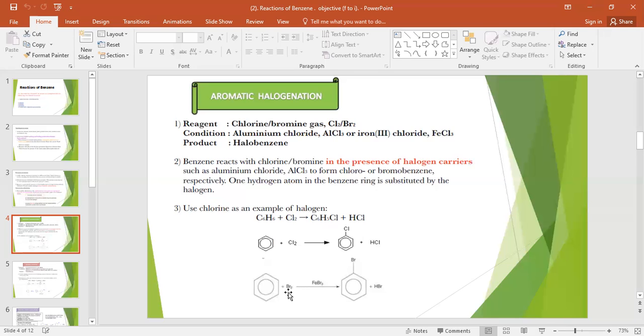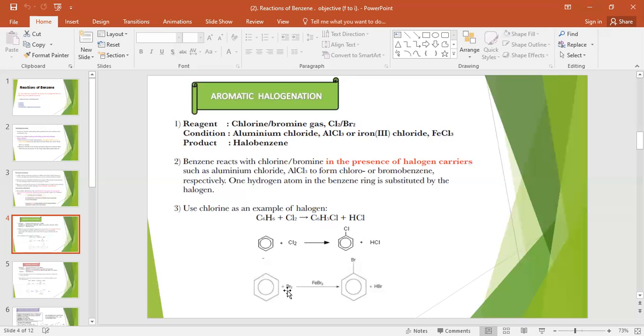Now the reaction with Br2 is the same. This electrophile will attack the ring. In the presence of FeBr3, and here in the presence of AlCl3, these two act as catalysts, the condition required for this reaction, for chlorination and here bromination. Because when we add bromine, we call it bromination.